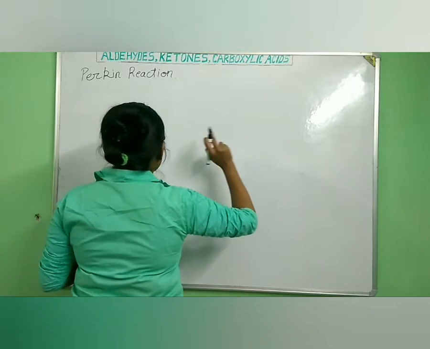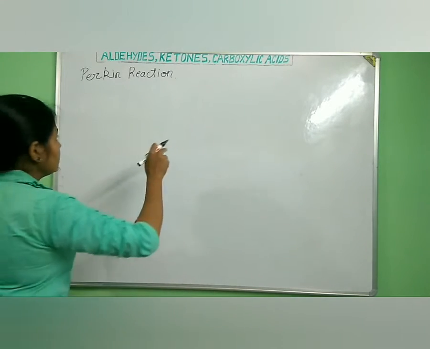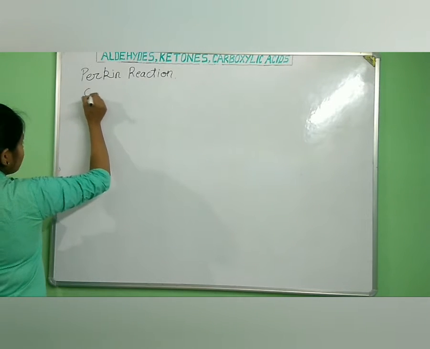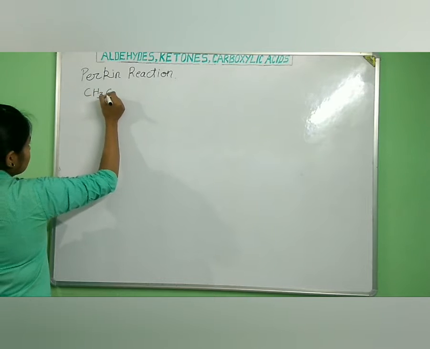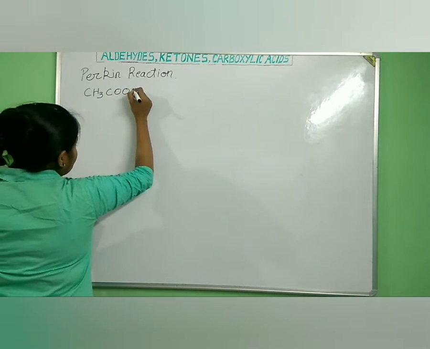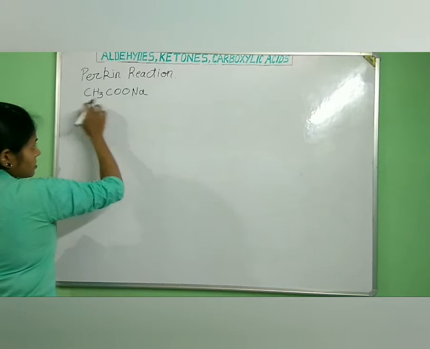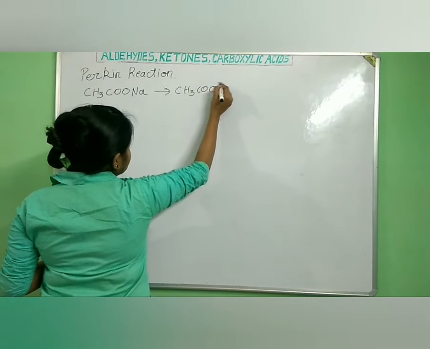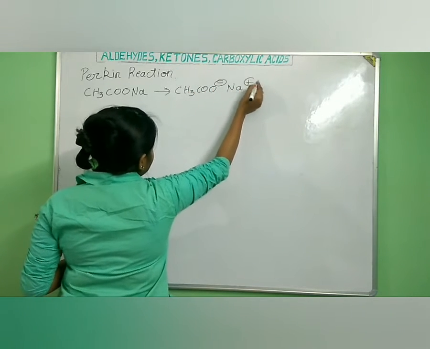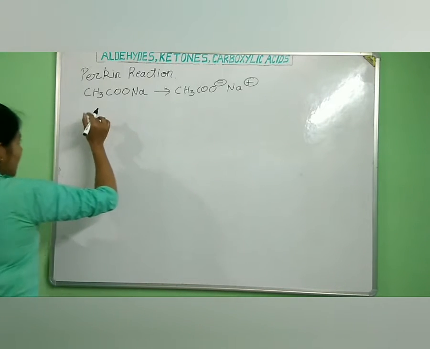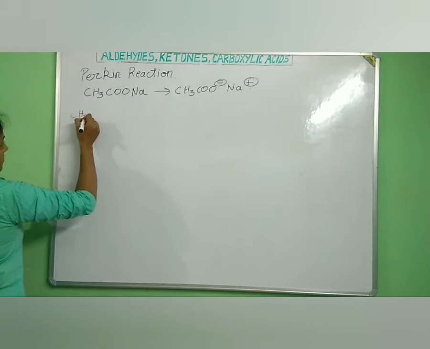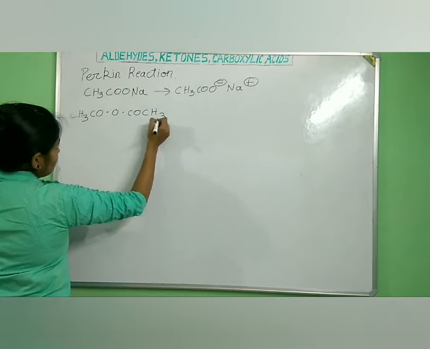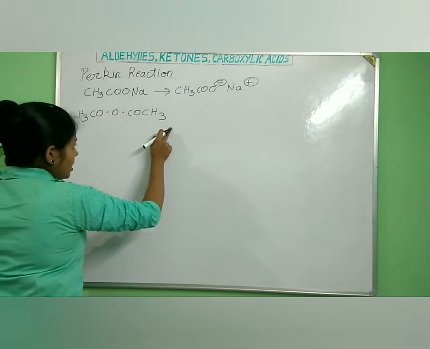First let us take any sodium or potassium salt of an acid, that is CH3COO–. This is the sodium or potassium salt of an acid, so this will be CH3COO– and Na+, right? Now if we take any aliphatic anhydride, for example acetic anhydride, CH3COOCOCH3, this is our aliphatic anhydride as well as acetic anhydride.